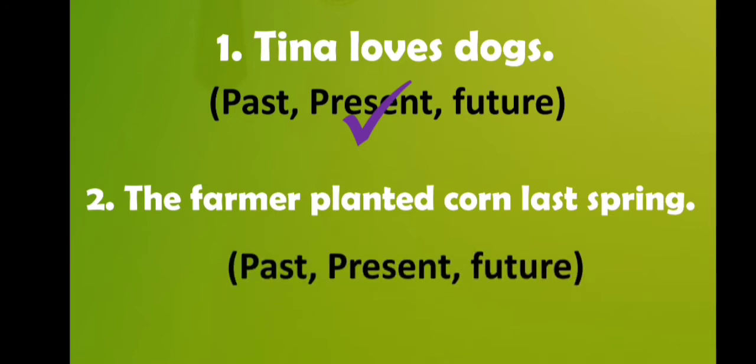Here you can see in this sentence the word "last". So this itself says that this sentence is from the past. So this is a past tense, and you can also see here "planted": we have used the verb's ed form, and the ed form is used in past tense. So this sentence is of past tense.